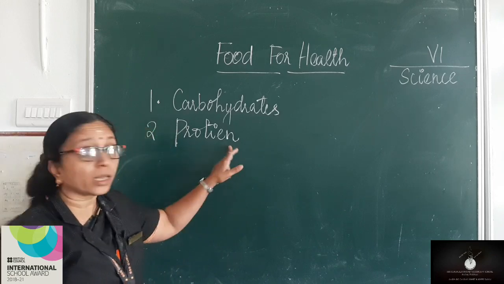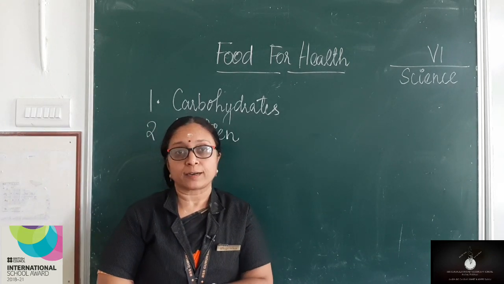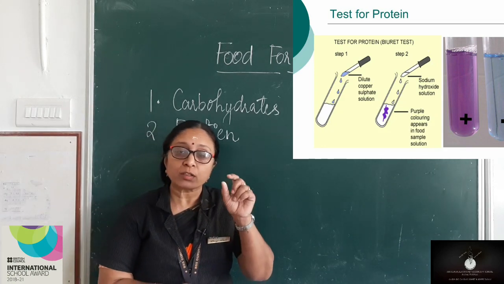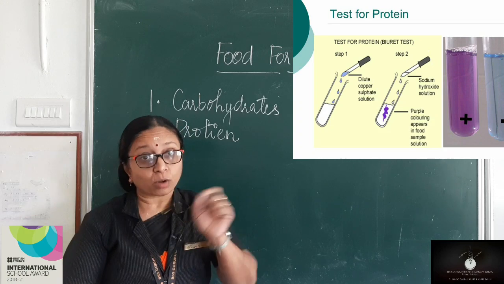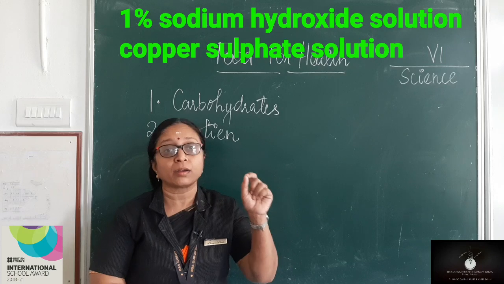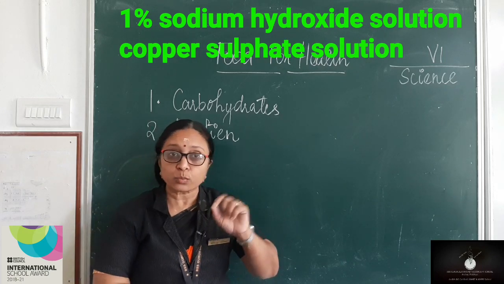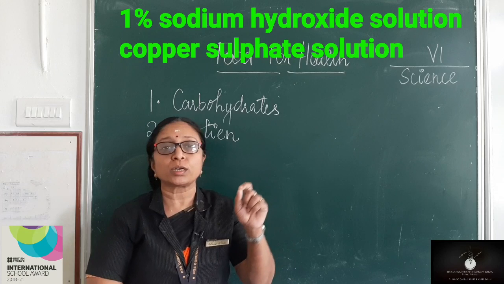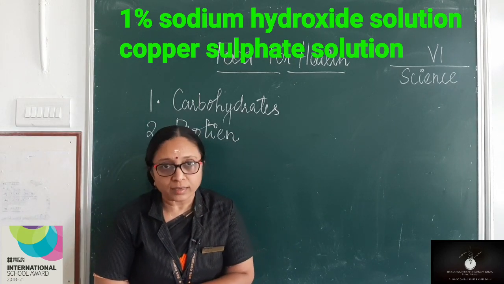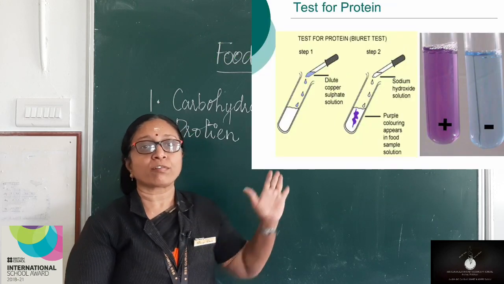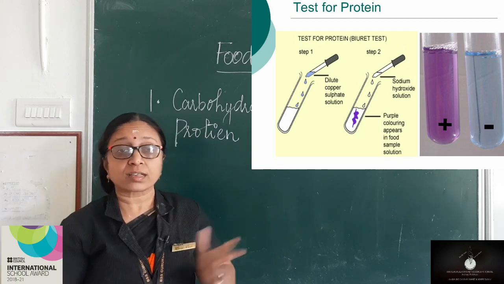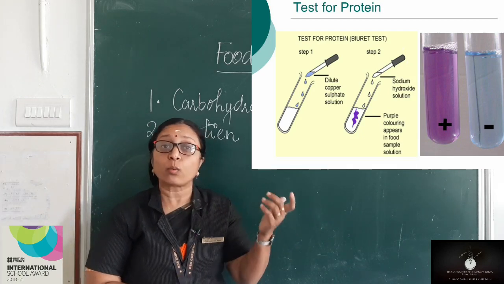How can you detect protein? Protein also can be detected. You take egg white. What is egg? Egg is full of protein. So you take a small amount of egg white, dissolve it in water, add 2-3 drops of 1% sodium hydroxide solution. Stir it well and then again add 2-3 drops of copper sulfate solution. You will get a violet color. This violet color indicates the presence of proteins. Any protein rich food item can be taken and this test can be carried out. It will show a violet color.